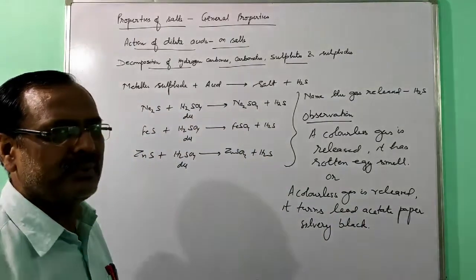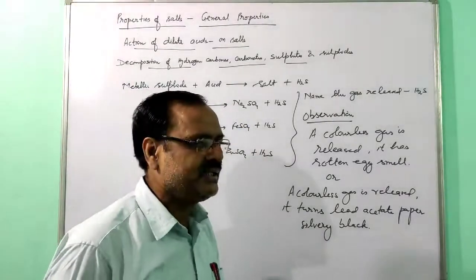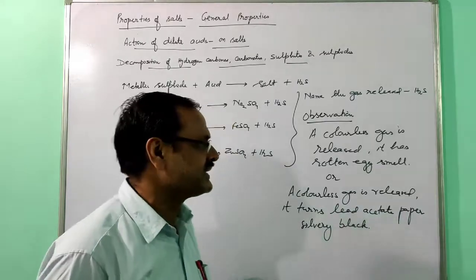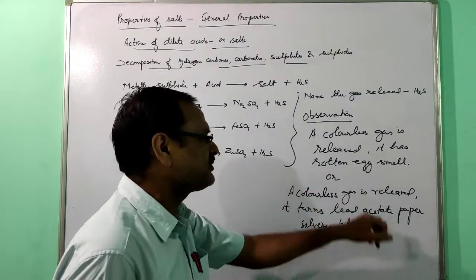So lead acetate paper turns silvery black. Anyone can be used. This is given in practical chemistry. Just open your practical chemistry book and see the test for H2S gas. So this is very common. A colorless gas is released which has a rotten egg smell.